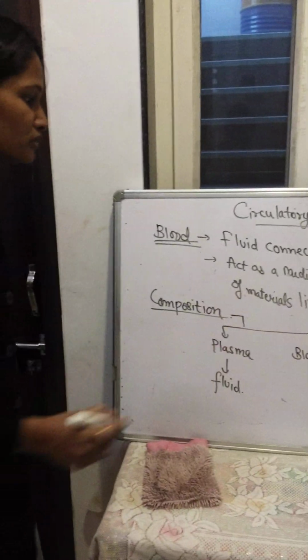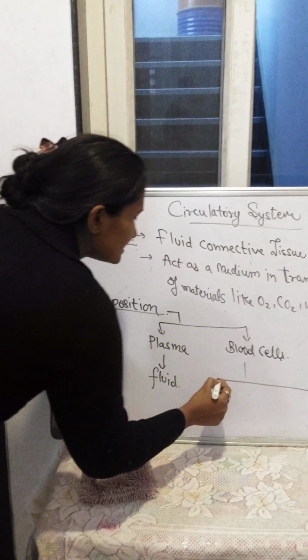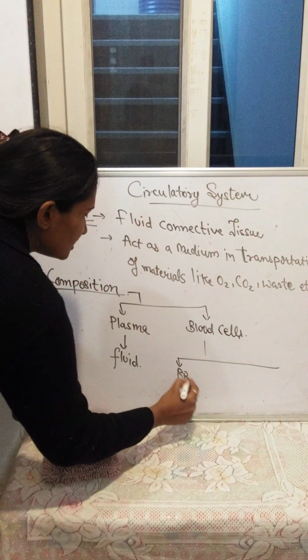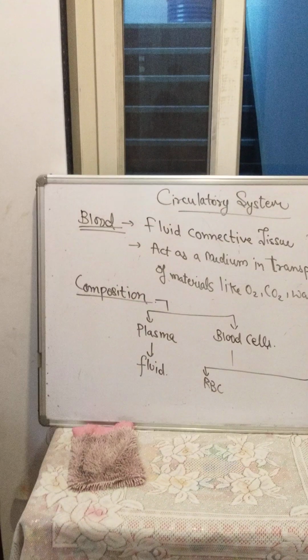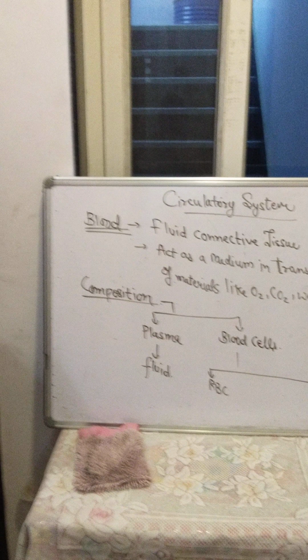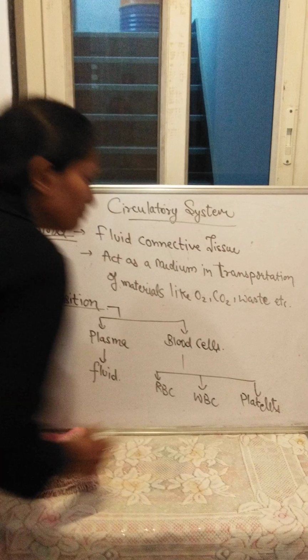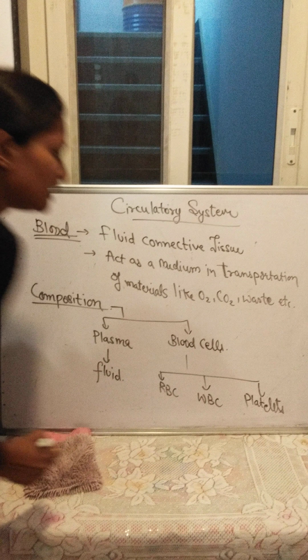The cells are RBC. They are also known as the erythrocytes or the red corpuscles. The next one is WBC, that means white blood cells, also known as the white blood corpuscles. And the third is the platelets. These platelets help in the clotting of blood. These cells are inactive, but at the time when there is an injury in our body, they will activate and start the clotting of blood.